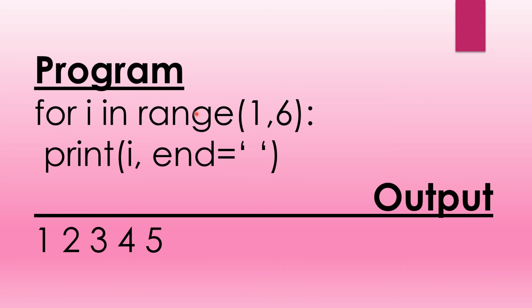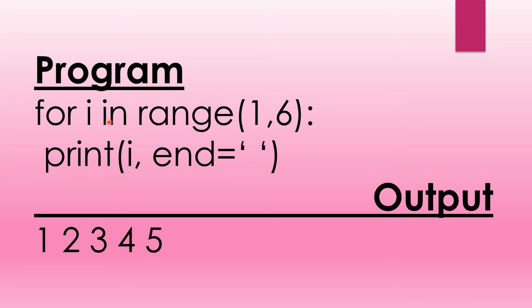First the value of i will be 1, then 1 is printed here and a gap will be given. Then from 1 it will change to 2. Next time it will go upward and it will become 2, then 2 is printed, then a gap will be given, then 3, then 4, then 5.